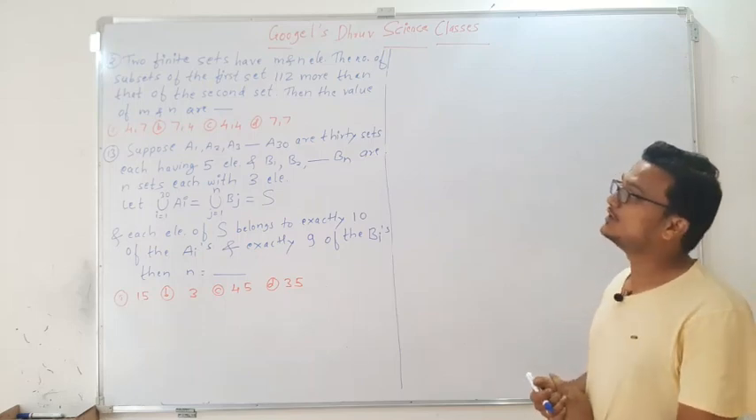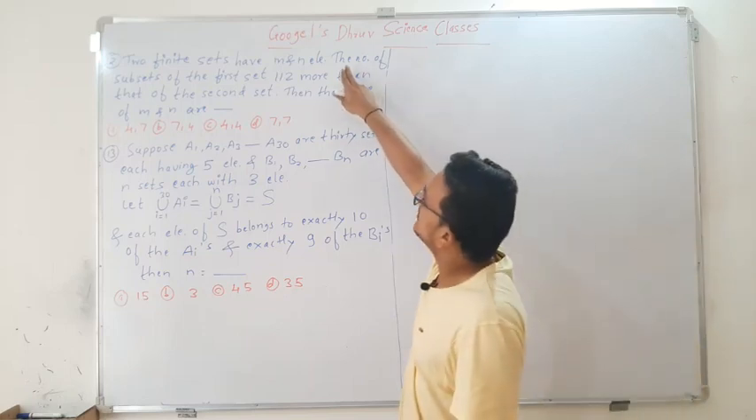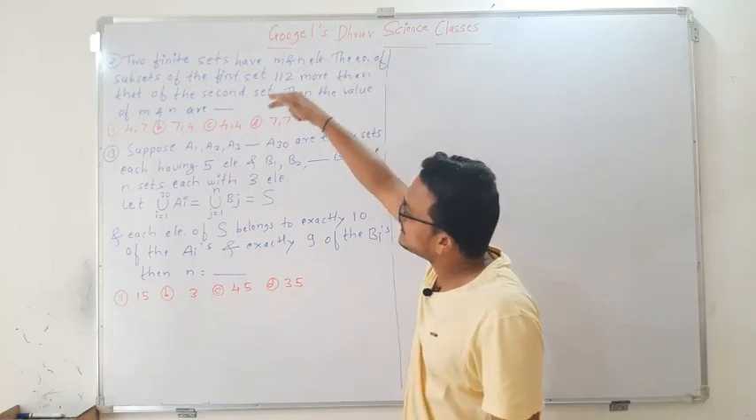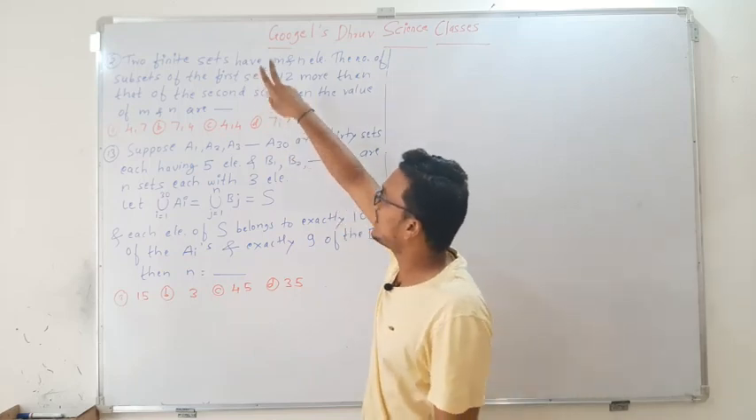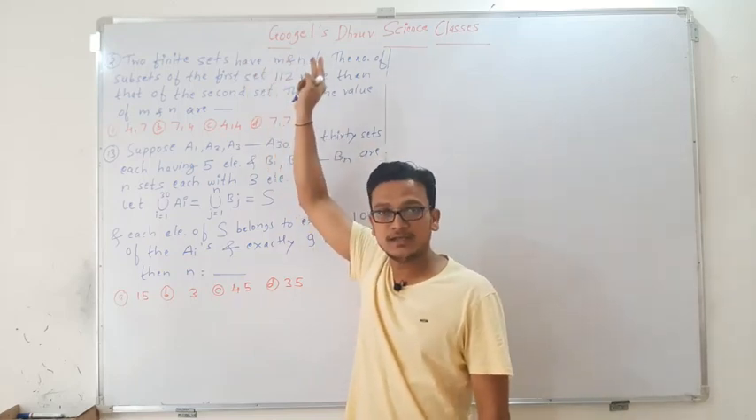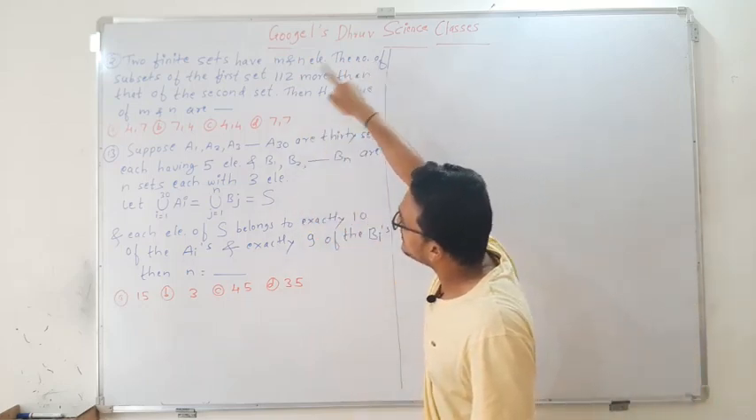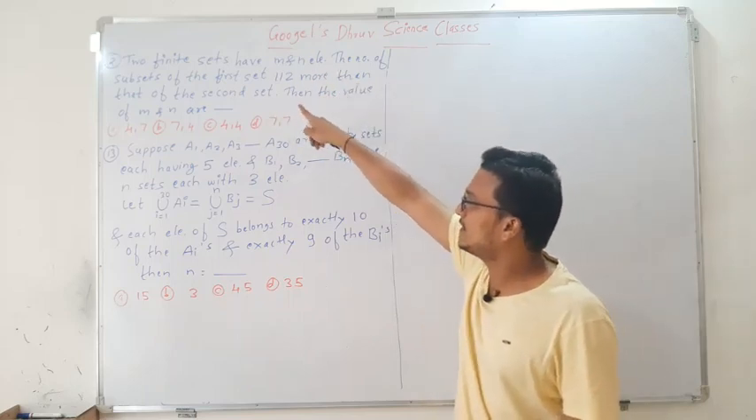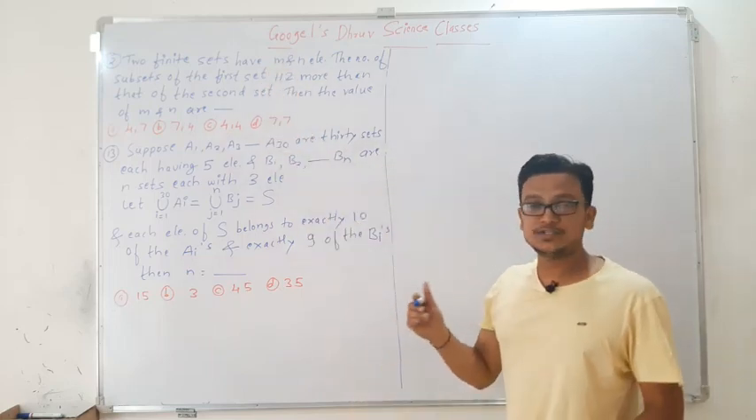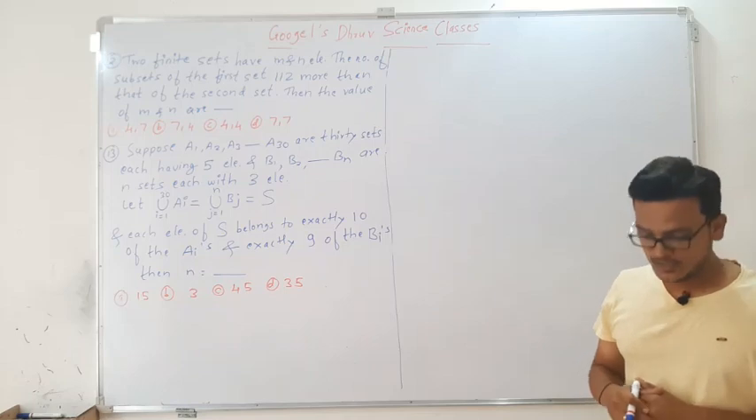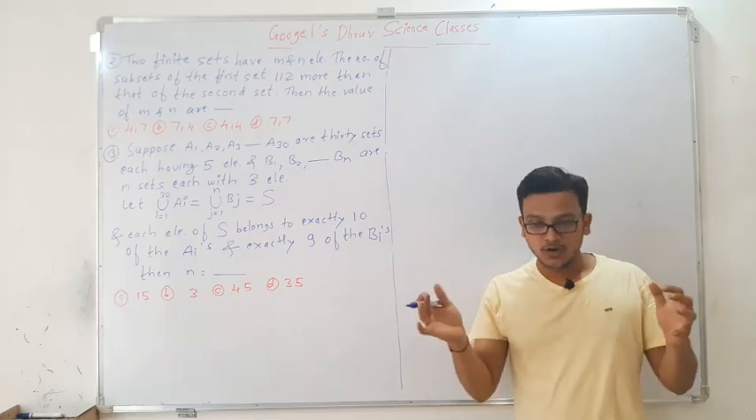In this you have to remember one of the concepts. See what they have used in the sentence: the number of subsets of the first set. Here we have two finite sets which have m and n elements. So the first set means you will get m elements. As you have learnt in sets, what is the power set definition? It is the collection of all the subsets.